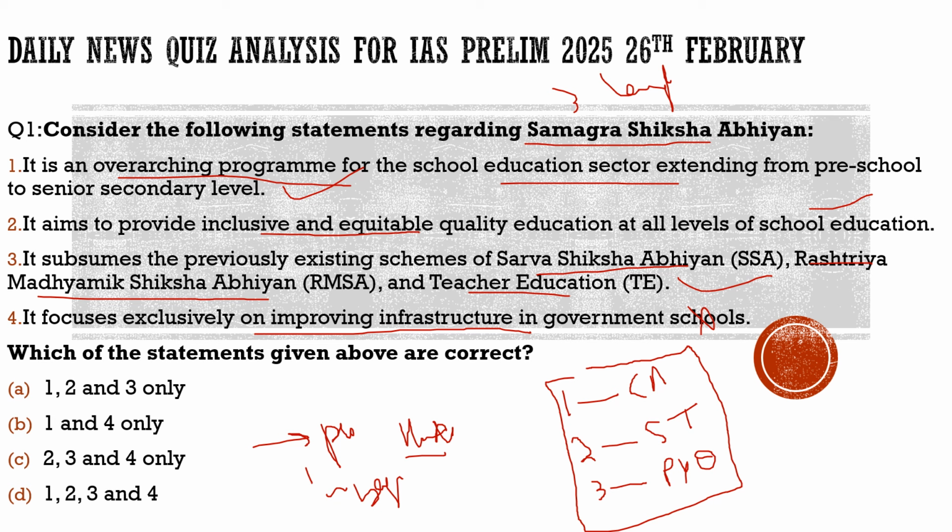So what does it mean? Once any language is imposed on an area where it is not native, people feel that their identity is under pressure. Similar is the case with Hindi. Even though Hindi is not the national language, once governments, especially the southern state governments, feel that the center is trying to promote Hindi, they feel it is a threat to their identity, it is a threat to their language.